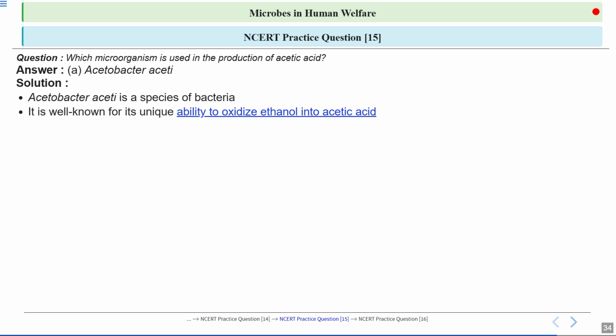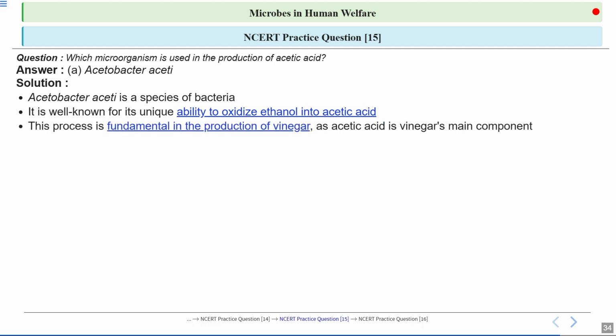Now, Acetobacter aceti can oxidize ethanol into acetic acid. In simple terms, it takes alcohol and with the help of oxygen transforms it into vinegar's main component. So basically it is converting alcohol into acetic acid, which is a component of the vinegar. This process is fundamental in vinegar production. Without Acetobacter aceti, we wouldn't have acetic acid and therefore no vinegar. So this shows how essential microorganisms are in making everyday products.